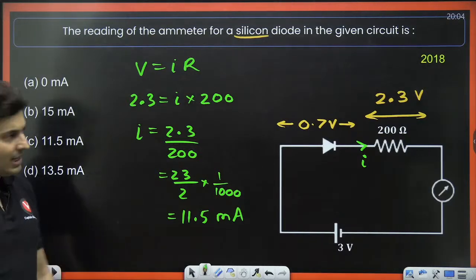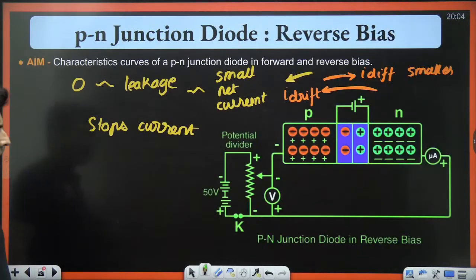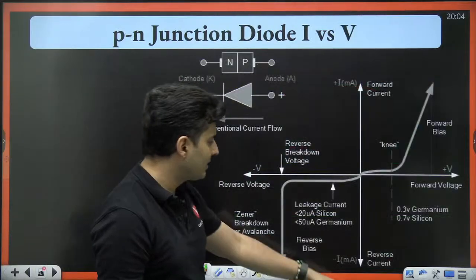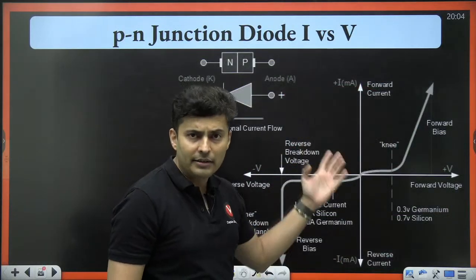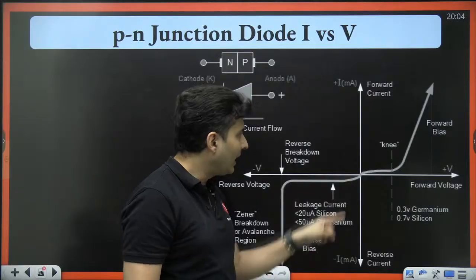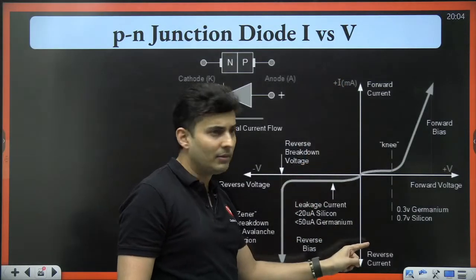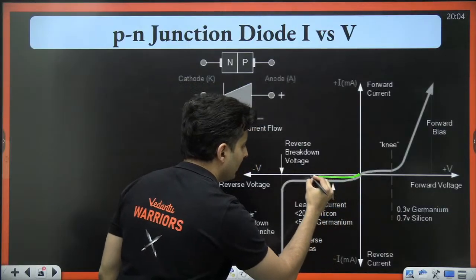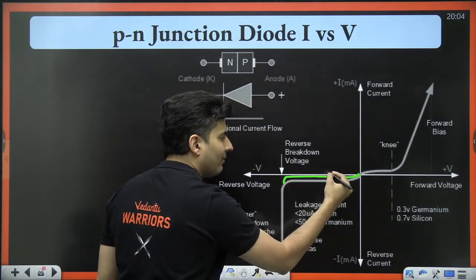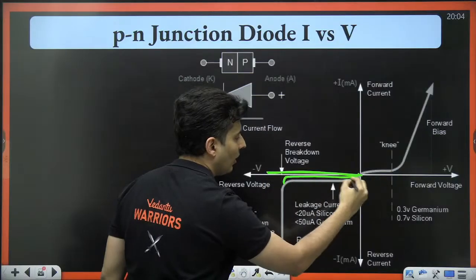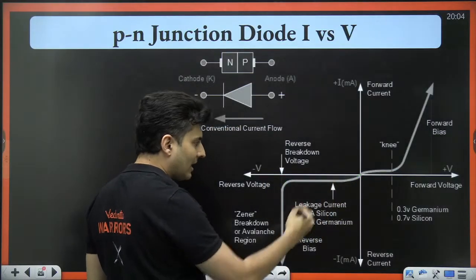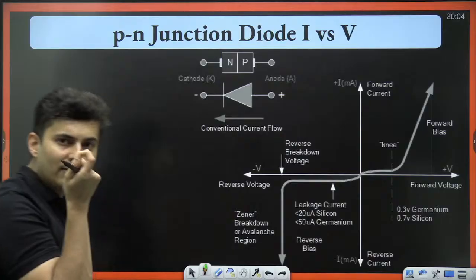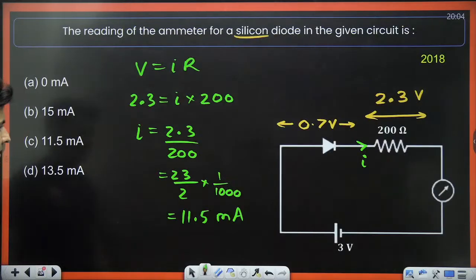Yeah, negative y-axis, is it microamperes? You can write it in a different scale also. But if you write it in the same units, milliamperes and milliamperes, here the currents will be large. Here it will be so small that you will hardly see it away from the minus x-axis. It will almost be touching it. Here it is highly exaggerated. It is very, very close to the negative x-axis.